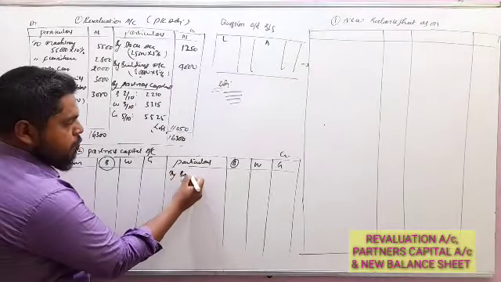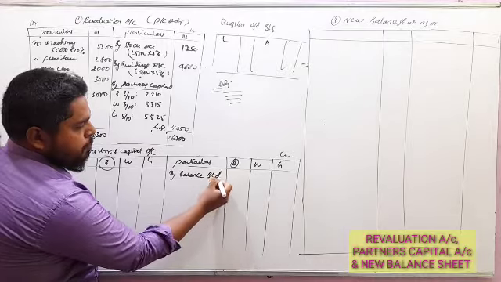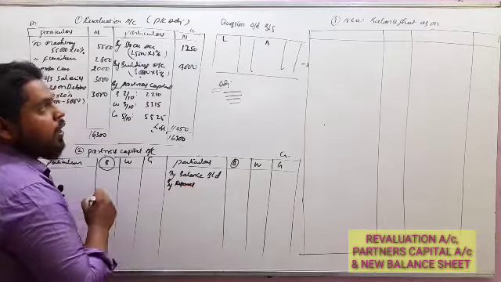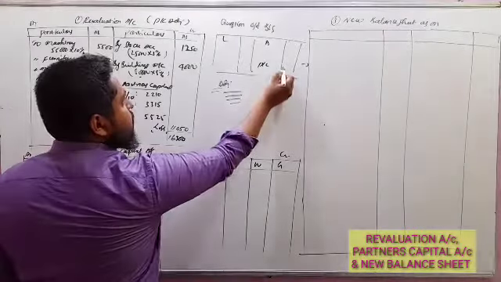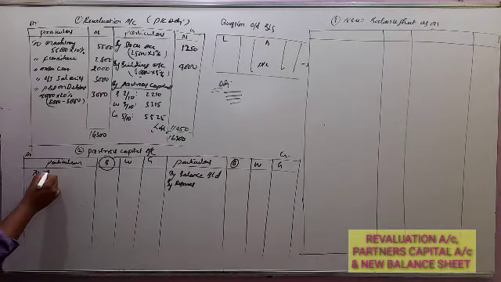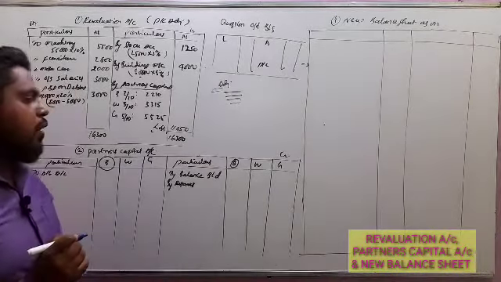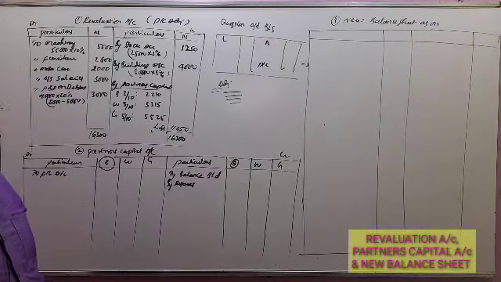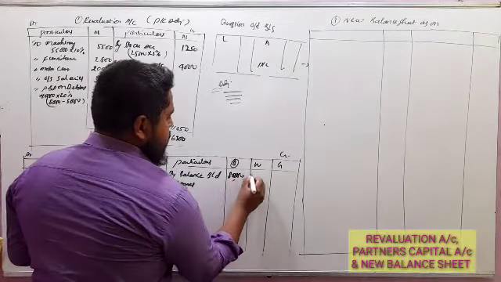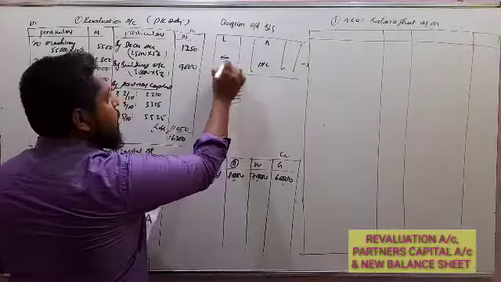First, capitals of partners, that is balance brought down. Next, reserves and PL account. So PL account he has given asset side in the old balance sheet. So recorded debit side, so it is a loss, so PL account. So first under partners capital account we have to record their capitals, accumulated profit or loss. Now as per the old balance sheet, capitals 80,000, 70,000, 60,000. So this has given liability side.